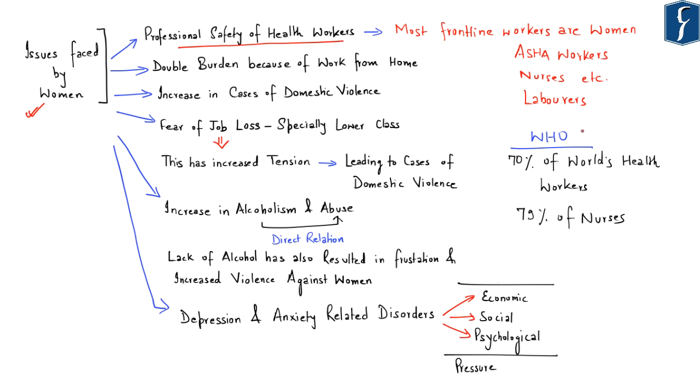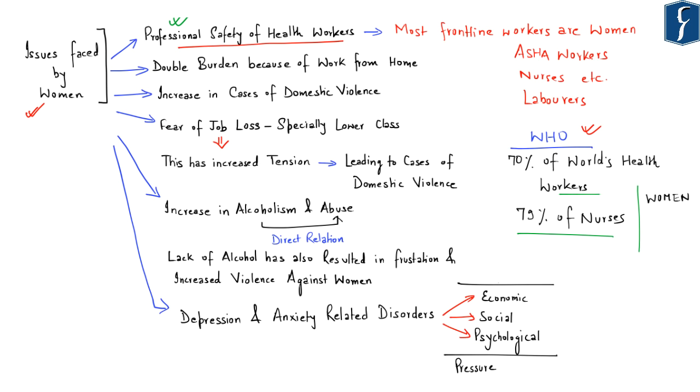And according to the World Health Organization, 70% of the world's health workers and 79% of nurses are women. So, given the stigma against health workers, as they are more vulnerable to the infection, they are posed with a serious challenge of professional safety. As recently, there were a number of incidents of violence against health workers reported in India. So, in this regard, the professional safety of health workers, as the maximum of these health workers on the front line are women, needs to be taken care of.